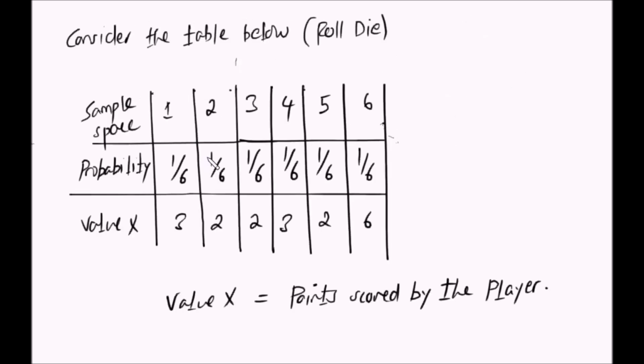So look at this example of a probability distribution. Jamaa ameroll die, tunajua ukiroll die unaweza kupata 1 2 3 4 5 6. Tunajua the probability of obtaining a 1 ni 1 over 6. The probability of obtaining a 2 ni 1 over 6, a 3 ni 1 over 6, a 4 ni 1 over 6, a 5 ni 1 over 6, and the probability of obtaining a 6 ni 1 over 6. So you can see if I add all these, I get 1. Kama tulivyosema kwamba the sum of all probabilities in a probability distribution is 1.